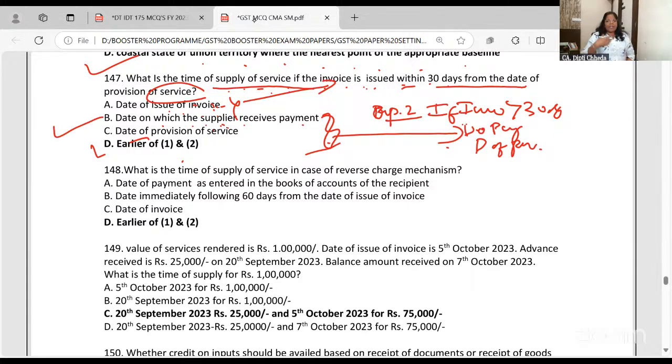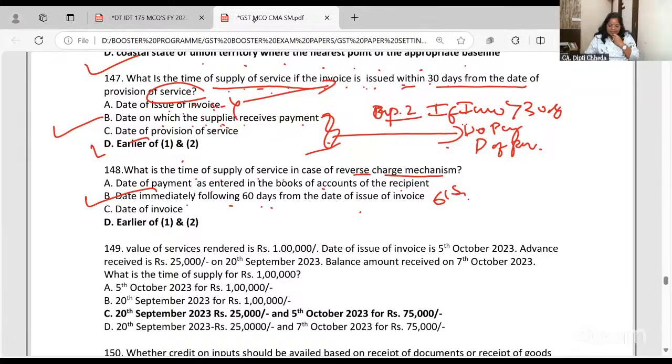Some of the things, abhi I'll tell you 2-3 important things in custom. They're not asked as MCQ, but for question answer, it's very important. What is the time of supply of service in case of RCM? 61st day. So date of payment entered in the books, date immediately following 60 days from the date of issue. So 61st day is the date of time of supply in case of RCM. Okay.